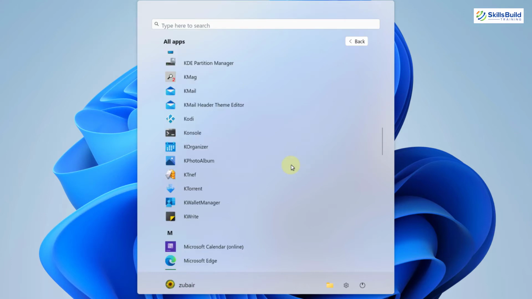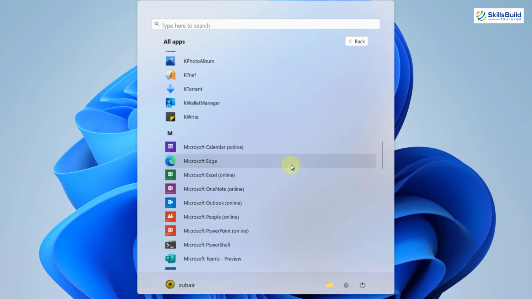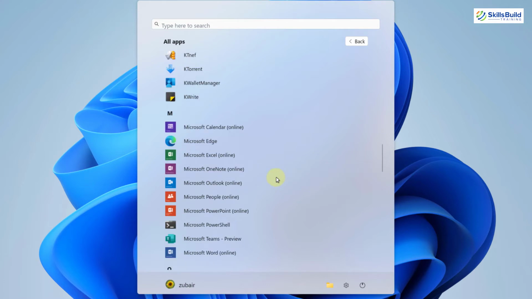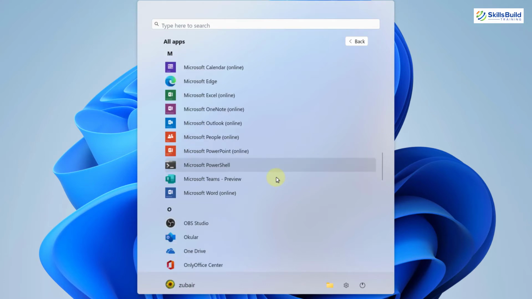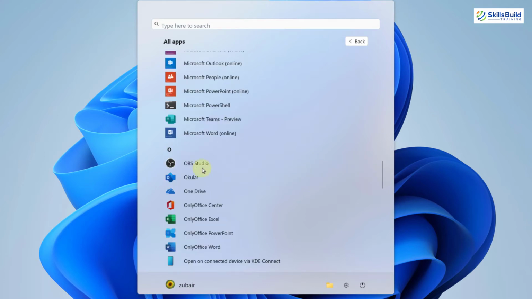Now if we keep scrolling down, here we have Microsoft Excel, Microsoft Outlook, PowerPoint, OneNote and many other things. But you can only access these online, meaning you do not have them available on your desktop. If you scroll further down, here we have OBS Studio, and here we have the icon of Outlook but the name is different. Then for online storage we have OneDrive in it, and we have Microsoft Outlook that we can use online.